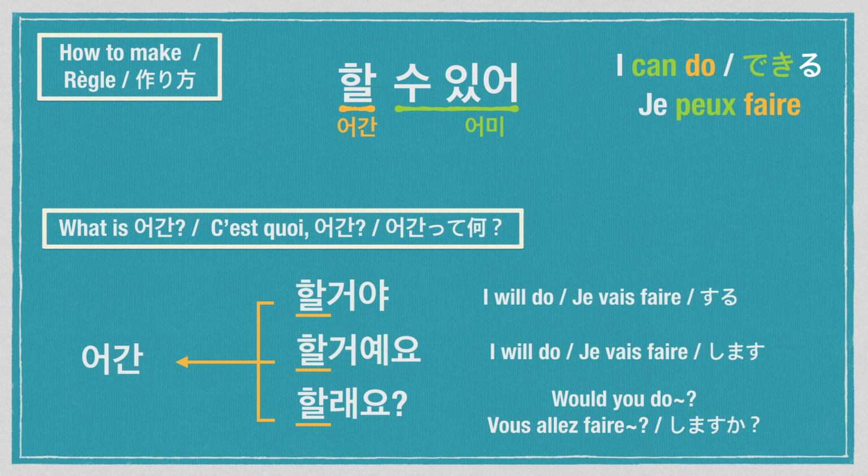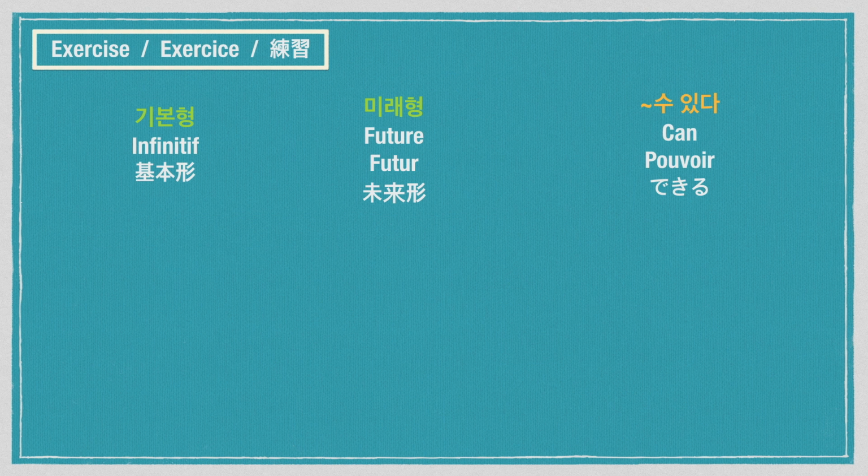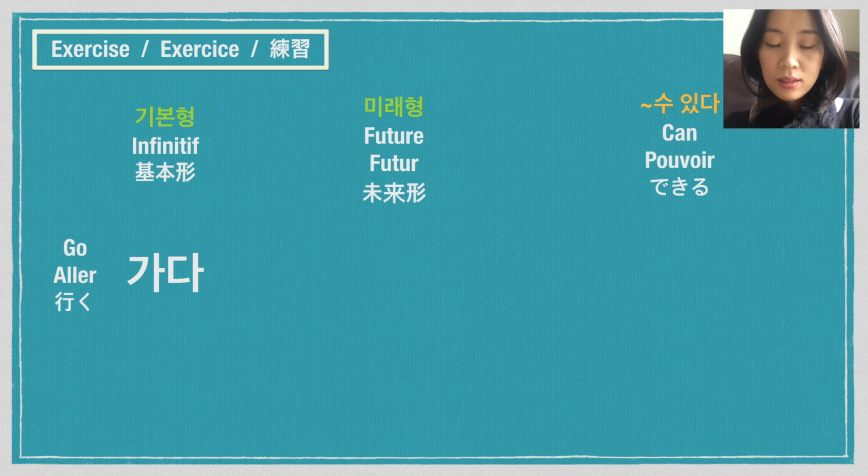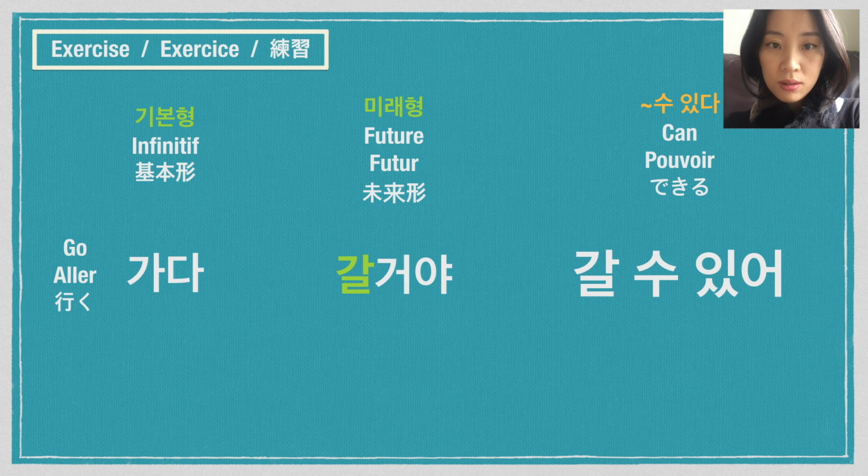So, back to the story of can. The formula is 어간 of future tense plus 수 있다. By the way, 있다 is the infinitive of 있어. Let's do some exercises. Repeat after me. 가다, 갈 거야, 갈 수 있어.